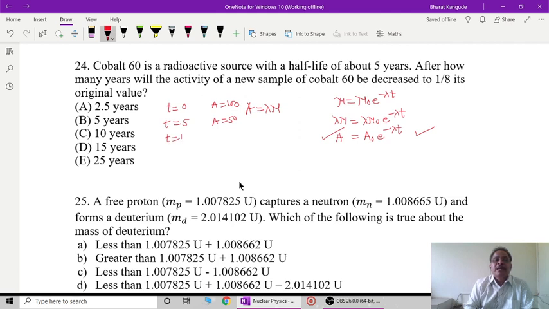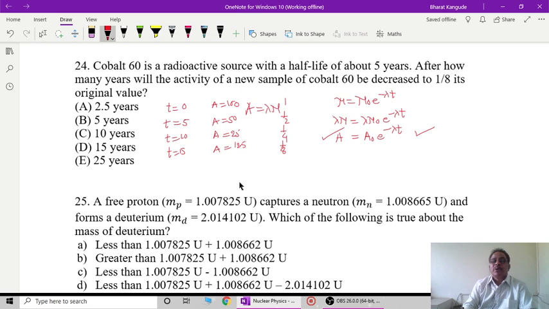Then after 10 years this will reduce to 25, where the original is 100. So this is 1, this is 1 by 2, this is 1 by 4, then after t equal to 15 years this will reduce to 12.5 of the original activity, which becomes 1 upon 8.